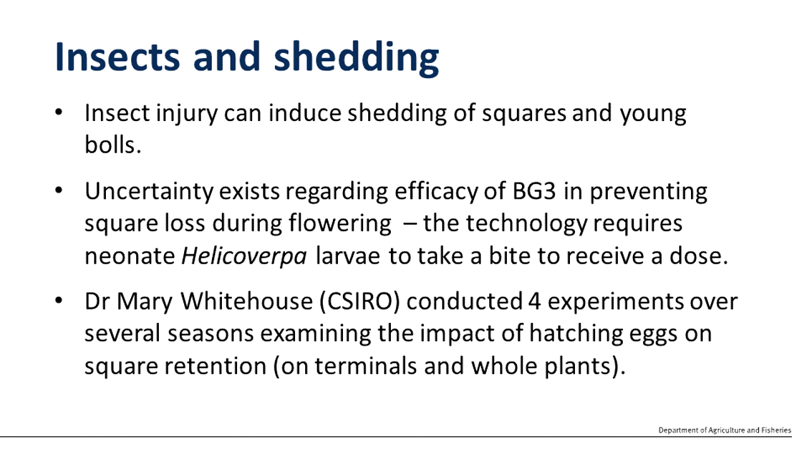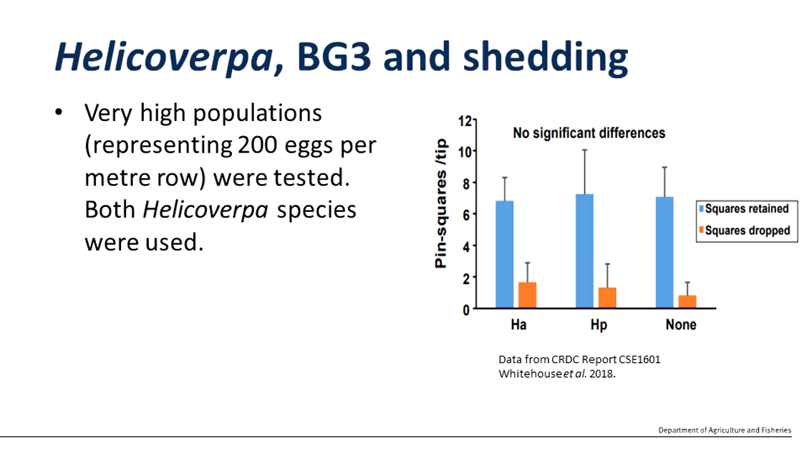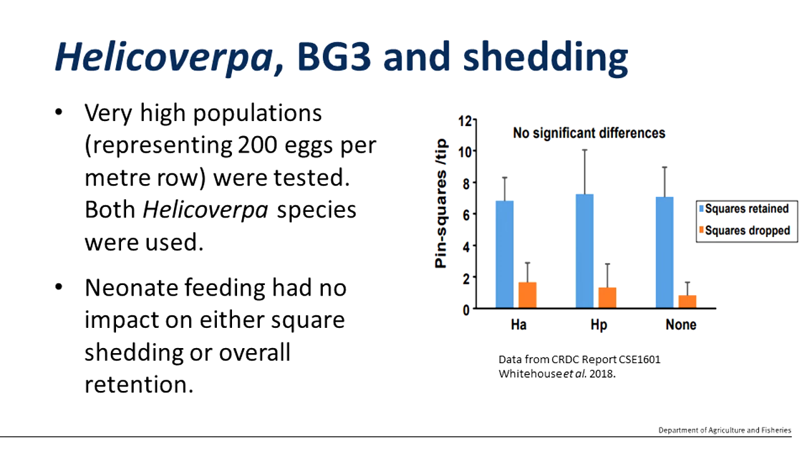And Dr. Mary Whitehouse at CSIRO conducted a number of experiments over several seasons examining the impact of hatching eggs on square retention, both within the terminals of the crop and also on whole plants, to get a better idea of how much feeding might be causing these shedding responses. During these experiments, Mary tested very high populations of Helicoverpa armigera and punctigera, representing about 200 eggs per metre row. And her results across a number of experiments found that the impact of neonate feeding caused no additional square loss, and the number of squares retained at the end of each experiment was also unchanged.